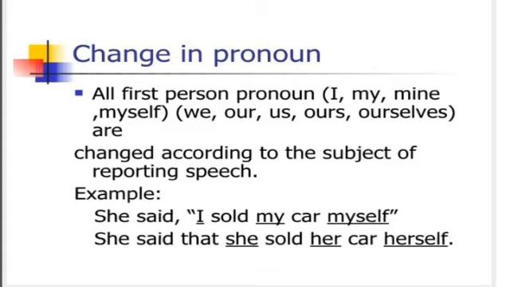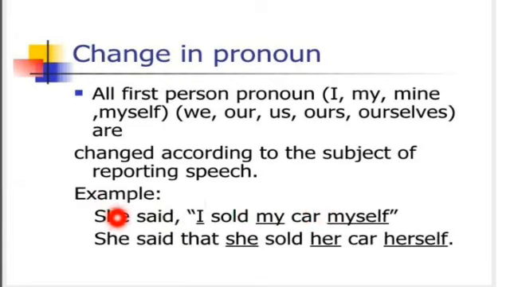All first person pronouns, I, my, mine, myself, we, our, us, ours, ourselves, are changed according to the subject of the reporting speech. And the example is, he said, I sold my car myself. She said that she sold her car herself. Now you have to see here that she said, here she is the third person pronoun. So how do we change these first person pronouns according to the subject of the reporting speech?